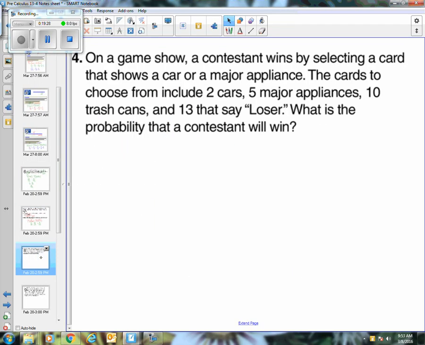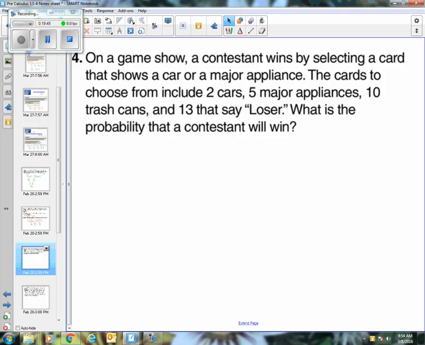Okay, let's take a look at another one. Kind of a completely ridiculous example, but it has to do with a game show. So kind of like The Price is Right or something like that. Grew up with Bob Barker, making your different selections. So this is a game show where you just select a card. So you pick a card out of a deck, and then depending on what the card says, that determines your prize, whether you get a prize.